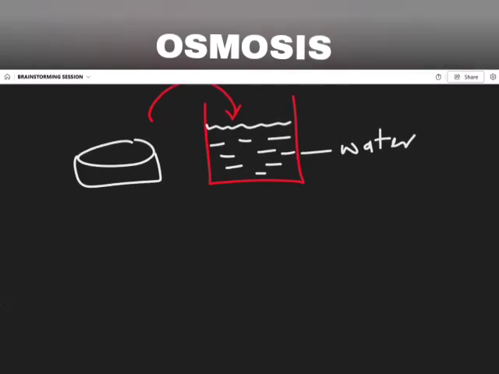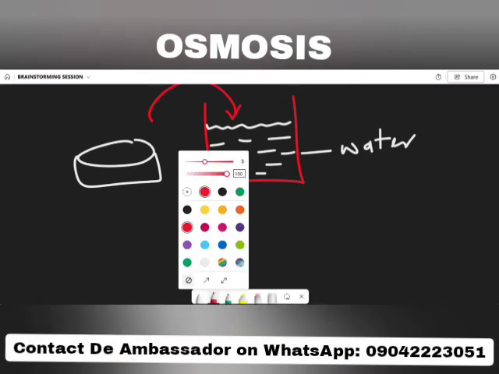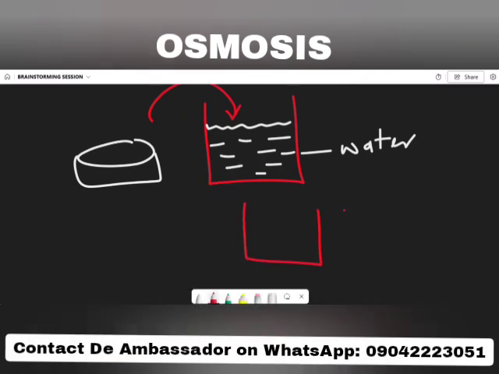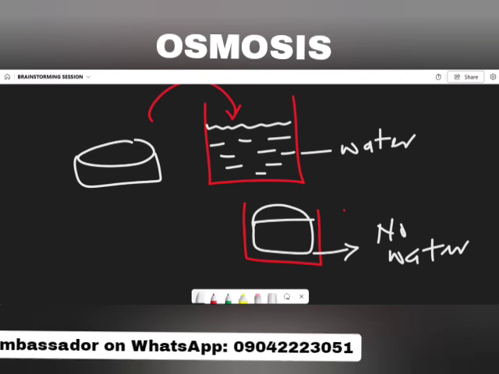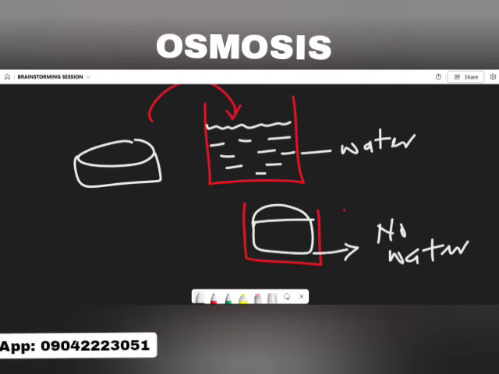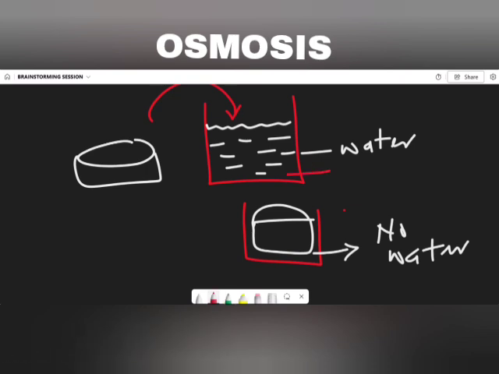Now, what we observe is that we are going to end up having only the yam in the beaker. The water will have disappeared. No water. Why? What has happened? What happened is that the concentration of the liquid is low compared to the concentration of the cell sap of the yam.